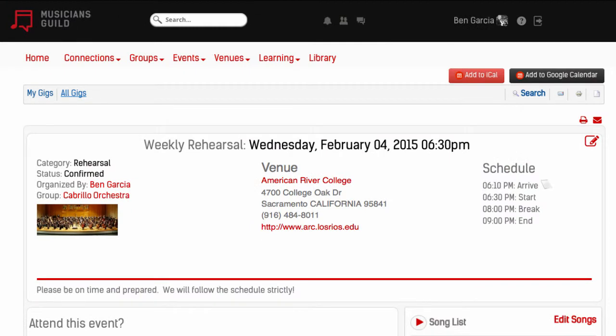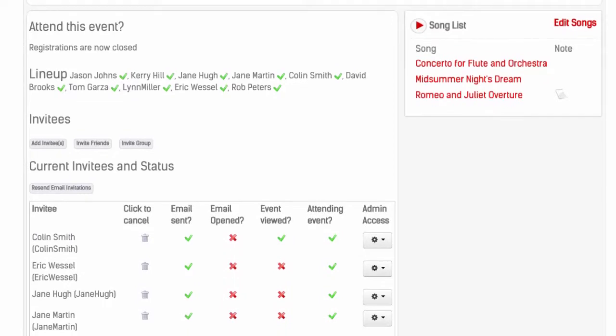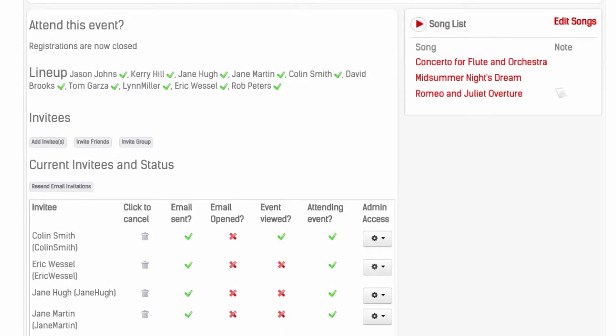Events are designed to manage the details associated with rehearsals, performances, auditions, recording sessions, and other musical events. The header provides a summary of the event, along with detailed information about the venue and schedule. Events can be easily added to your personal calendars. Availability can be tracked by the event leader. It's easy to see who is confirmed and see which members have not even opened their email yet.